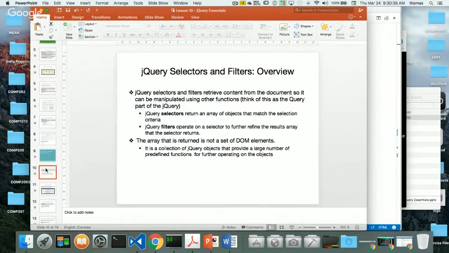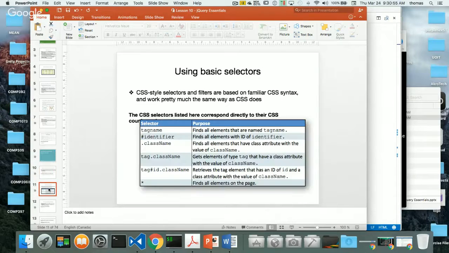So what is jQuery and how do you use it, right? One of the best reasons why we use jQuery is the ability for it to filter out or select different elements of our pages, very similarly to the way we use CSS. So if we know how to use CSS, then we almost automatically know how to use jQuery selectors. Okay, that's one thing to note. Notice that we can filter by different things, by tag name, by identifier, by class name. And notice this is the exact same way that we would filter if we were using a selector for CSS, right? This is the same stuff.